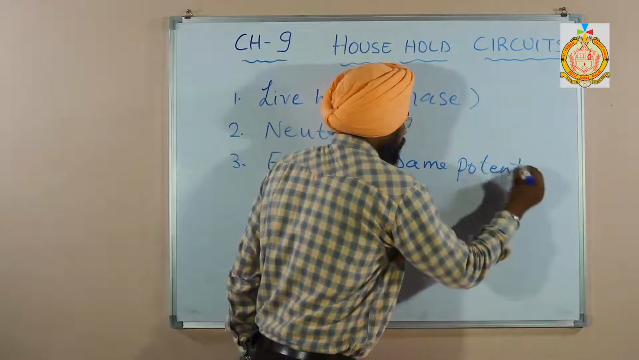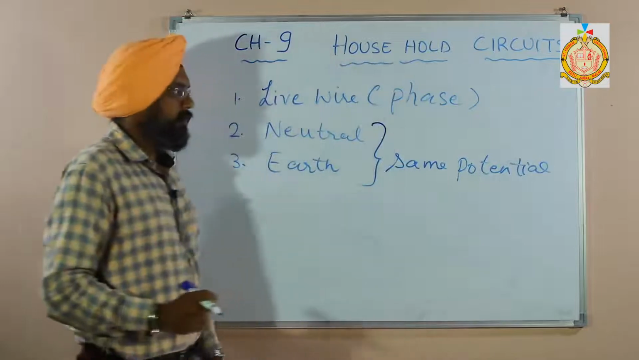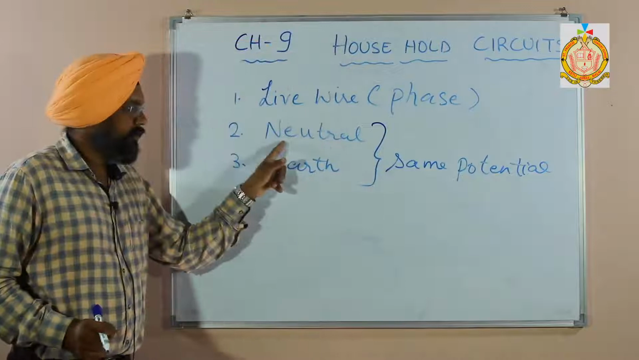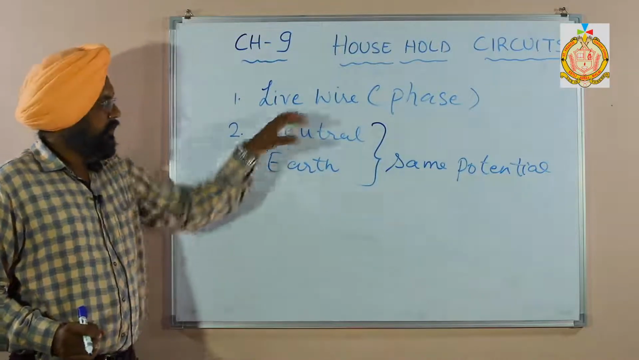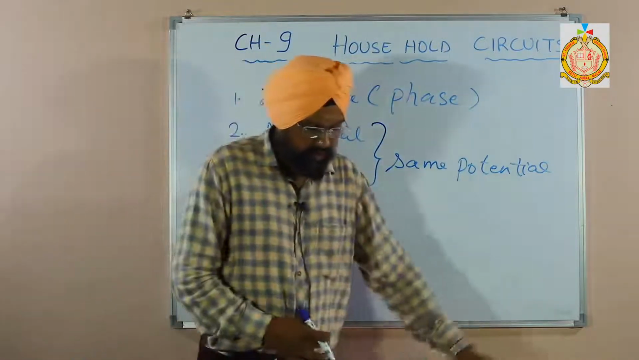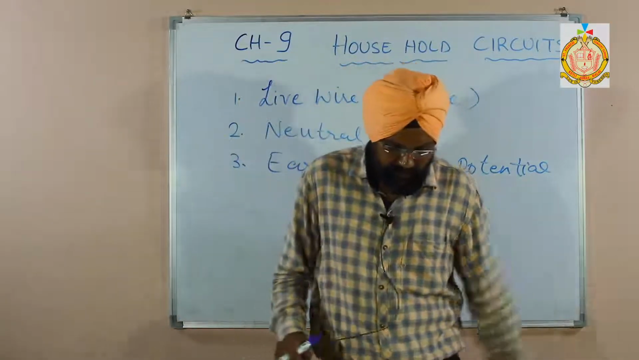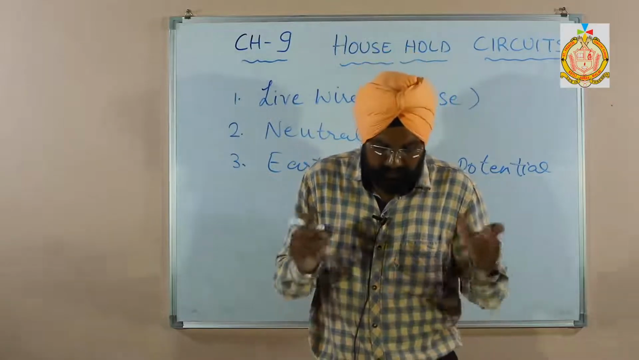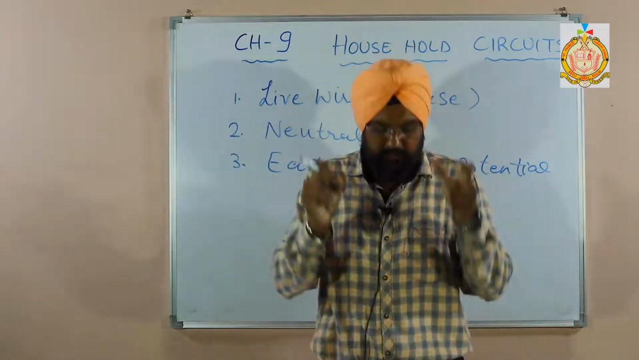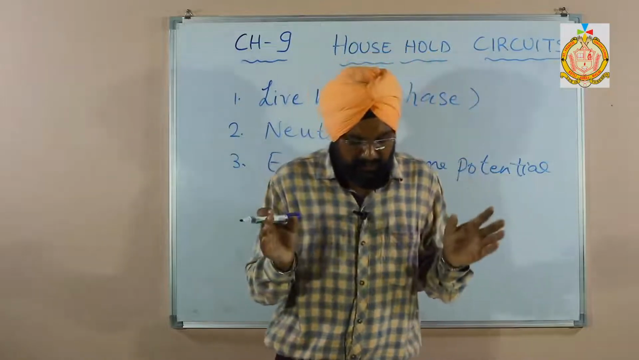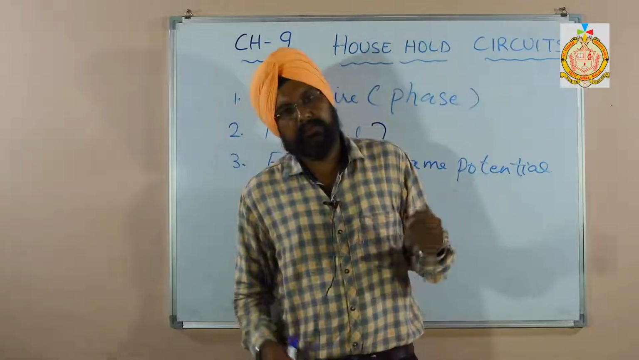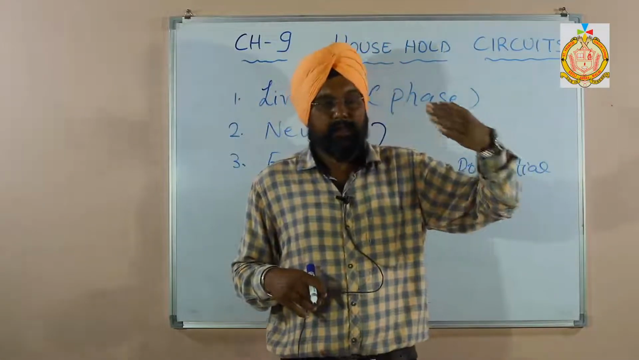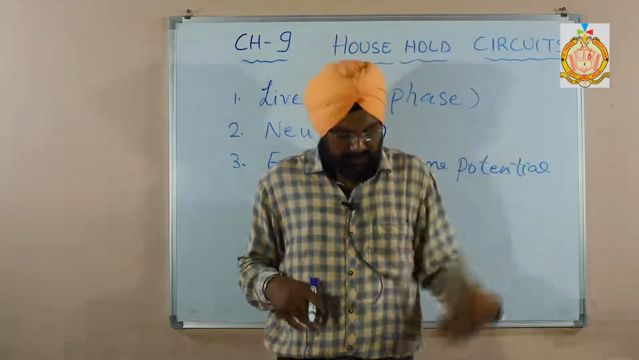ICSE can ask the question: name the wires which have the same potential, that is the neutral wire and earth wire. Now the function of the live wire: the live wire, also called the phase wire, carries current. It brings the current from the source to the distribution box, while the neutral wire is the return path of the current, and we can say it completes the circuit. It takes the electrons back to complete the circuit.